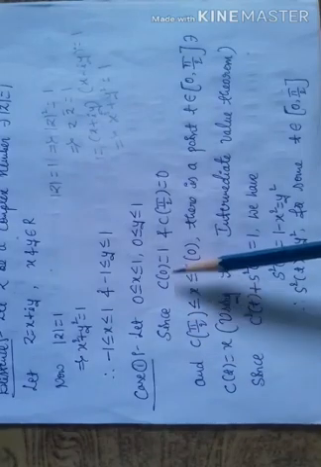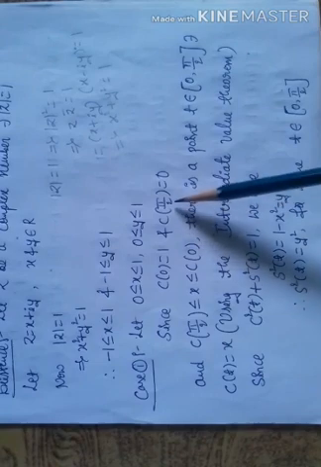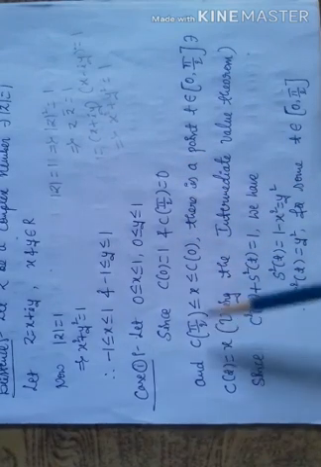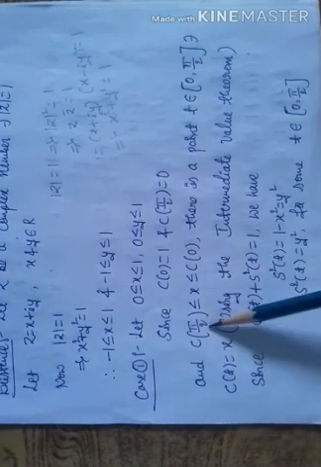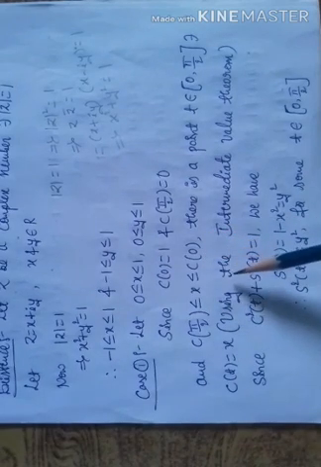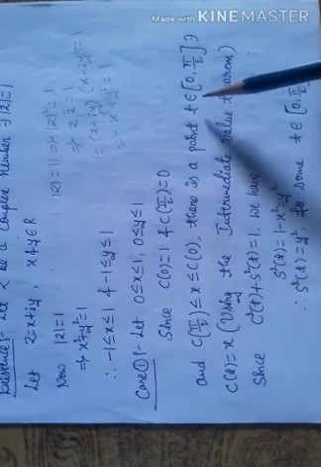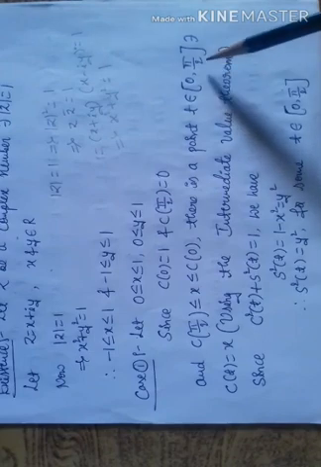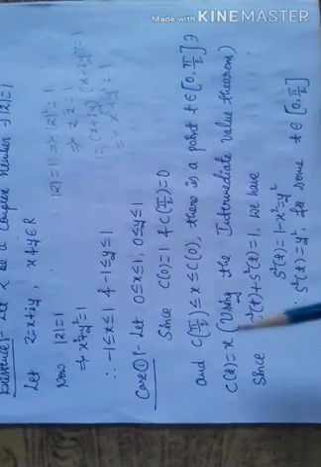Since c of 0 is equal to 1 and c of π/2 is equal to 0, we have c of π/2 less than or equal to x less than or equal to c of 0, because this value is 0 and this value is 1. Again, by the intermediate value theorem, there is a point t belonging to the closed interval [0, π/2] such that c of t is equal to x.